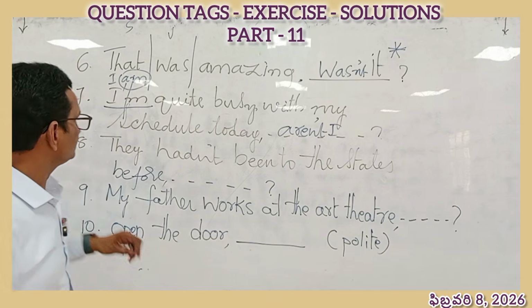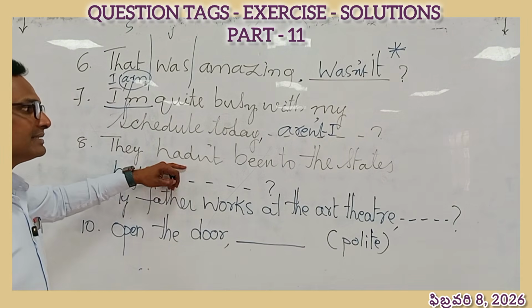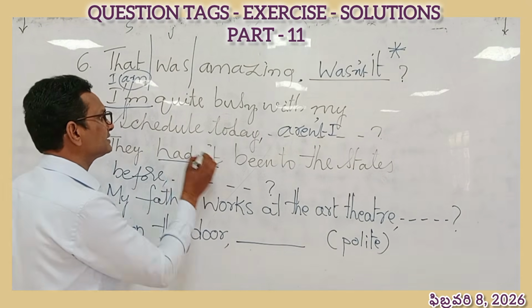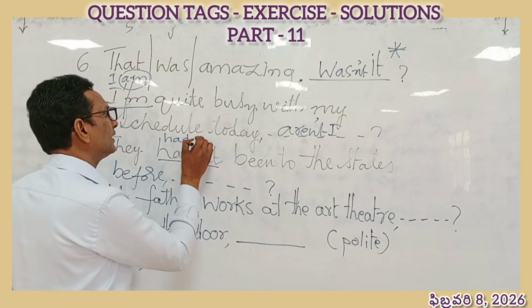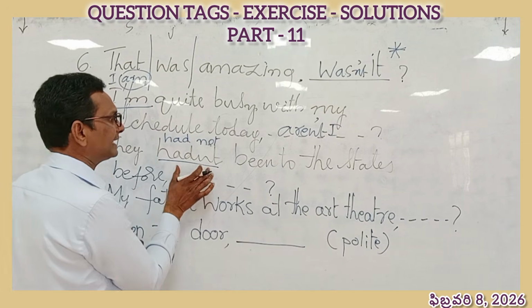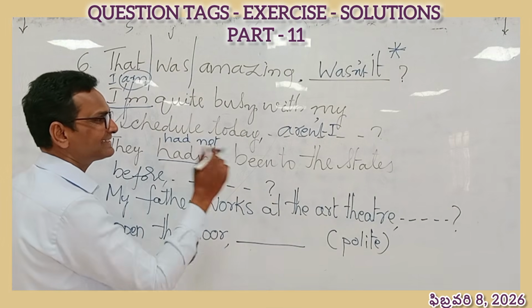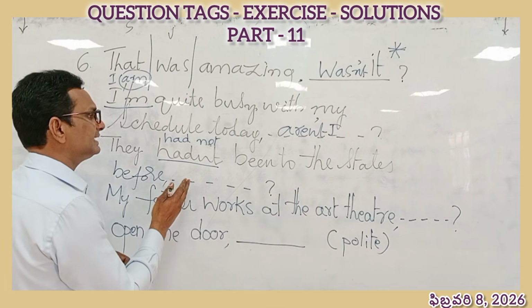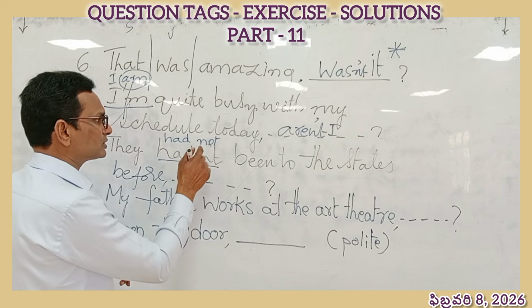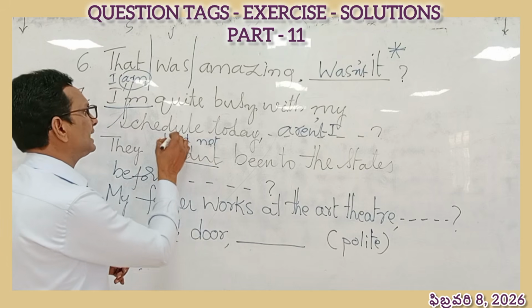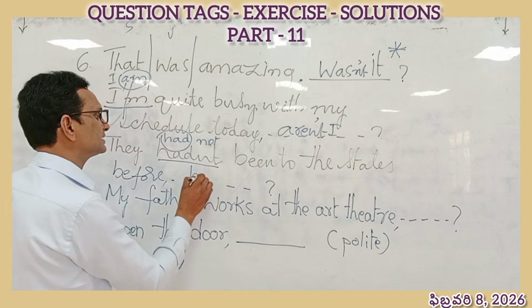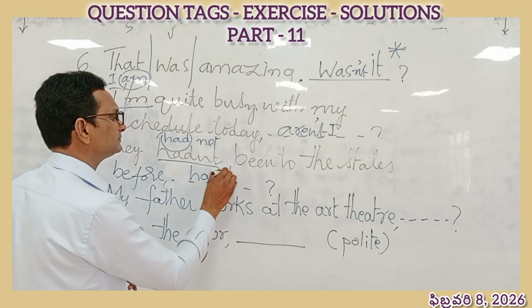Aren't I? 8. They hadn't been to the States before. So what is this hadn't? Had not. This is hadn't, its contraction form. This is the statement. This is negative. So we have to write positive. The helping verb is had. Simply, had they?